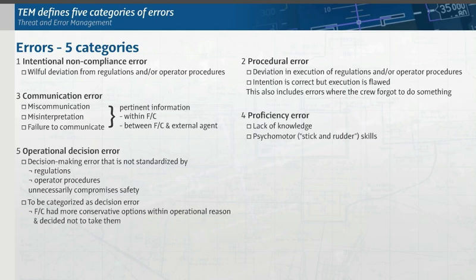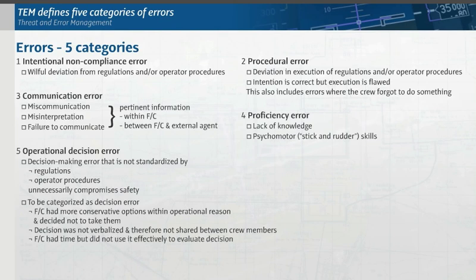The second condition is the decision was not verbalized and therefore not shared between crew members. The last condition is the crew had time but did not use it effectively to evaluate the decision. If any of these conditions occurred, then it is considered a decision error in the TEM framework. An example would include a crew's decision to fly through known wind shear on an approach instead of going around.